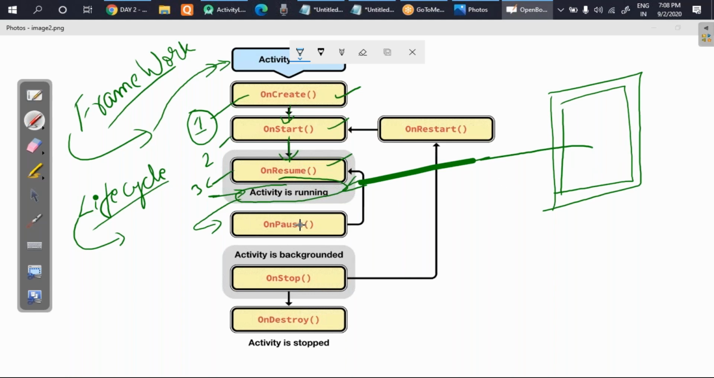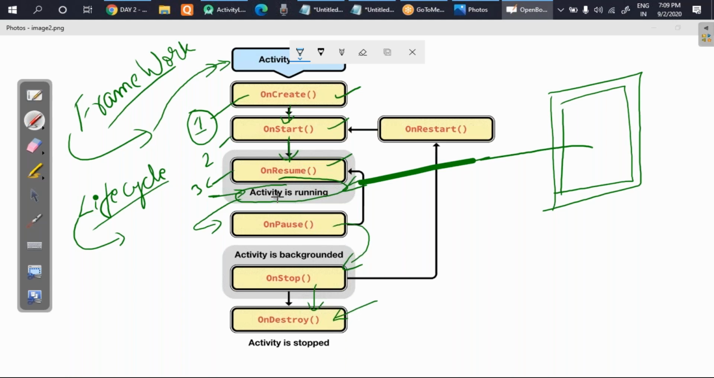So onPause will be executed, and if your memory is low, or suppose the garbage collector has started, it will automatically move your life cycle from onPause to onStop. Once onStop is executed, all the objects and so on will be destroyed. Then the garbage collector will force the app to close and lose all the memory, and the function which will be called is the onDestroy function.